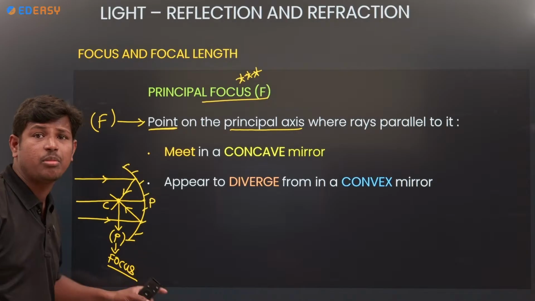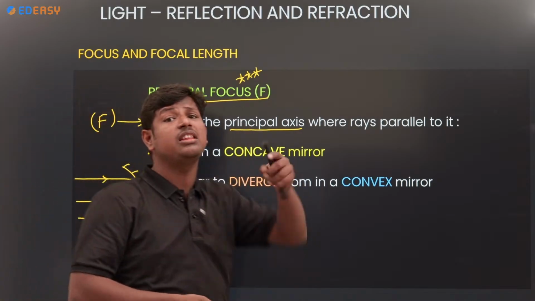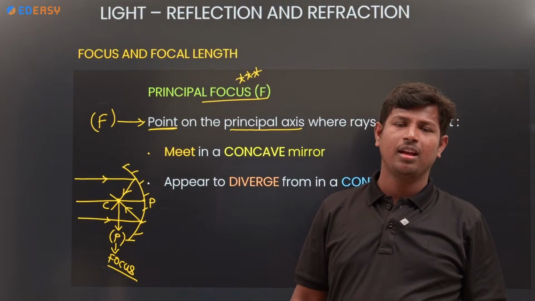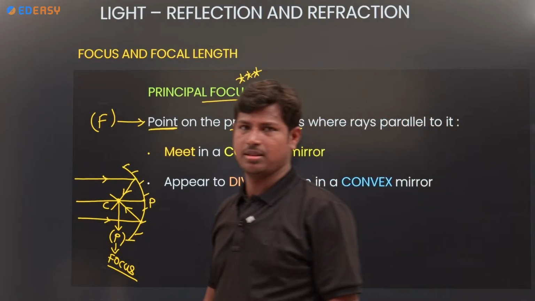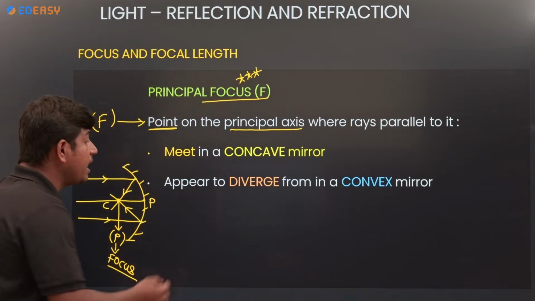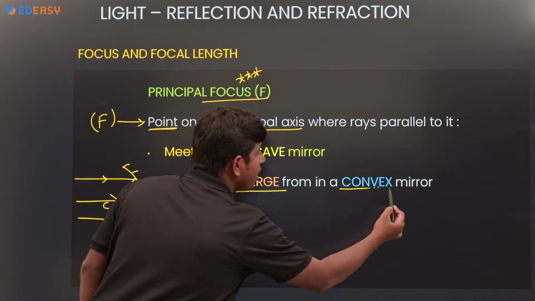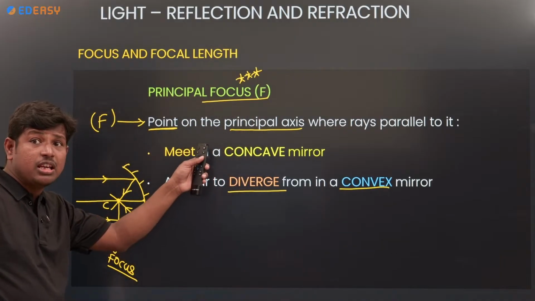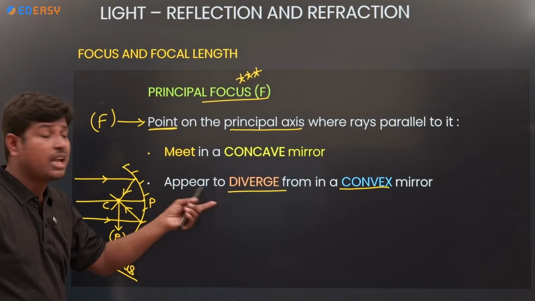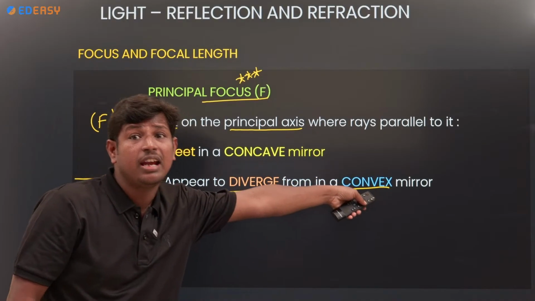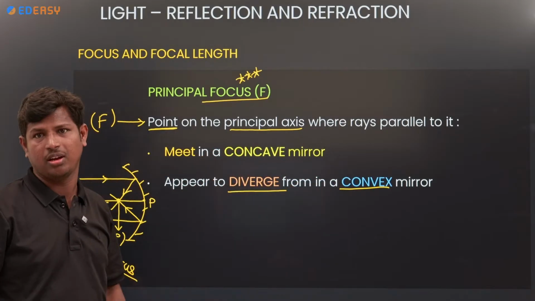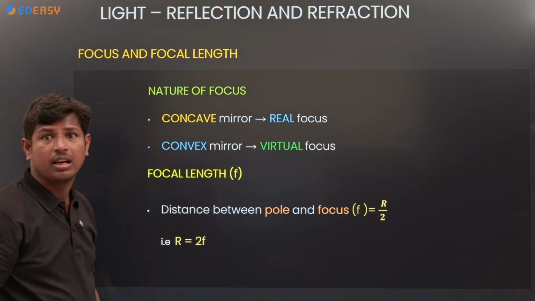Focus is nothing but a point. Where do we take that point? On the principal axis only. Light rays converge on a concave mirror and appear to diverge from a convex mirror. If you take a concave mirror, the rays really meet at that point. It's a focus. If you take a convex mirror, the rays appear to be meeting at a point because they are diverging. Light rays are diverging here.